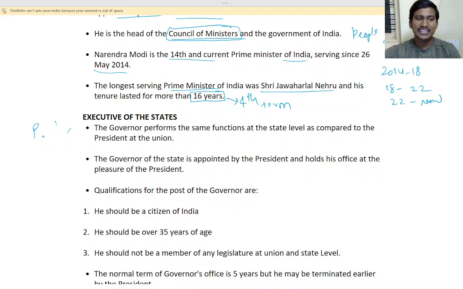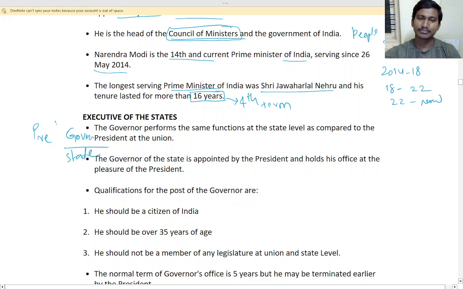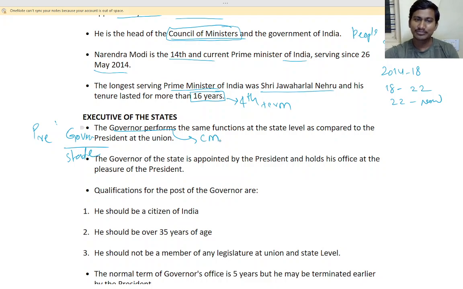As the president is for the union center, the governor is for the state. He is the head of the state. He will be advised by the chief minister and council.